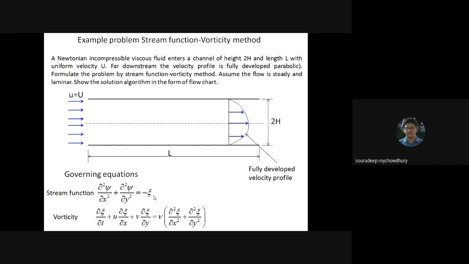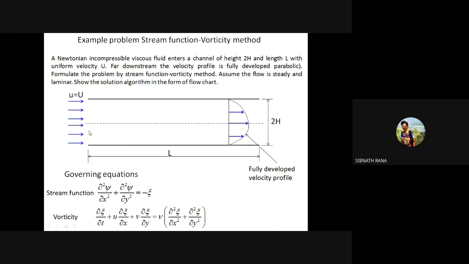Sir, del 2 psi del x2 should be 0 because psi is only a function of y, because v equal to 0. Fluid is coming with uniform velocity. So uniform velocity fluid may come into the domain, but after entering into the domain, a velocity component in the vertical direction may be possible. Okay, so uniform flow velocity at the inlet is possible, but after entering the domain, fluid may have a vertical component of the velocity. That is also possible.